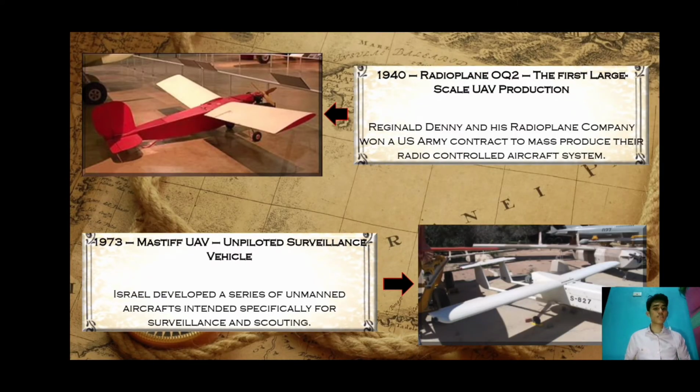1940, Radioplane OQ-2, the first large-scale UAV production. Reginald Denny and his Radioplane Company won a U.S. Army contract to mass-produce the radio-controlled aircraft system. It was manufactured for use in World War II. 15,000 drones were built for the Army. 1973, Mastiff UAV, an unpiloted surveillance vehicle. Israel developed a series of unmanned aircraft intended specifically for surveillance and scouting.